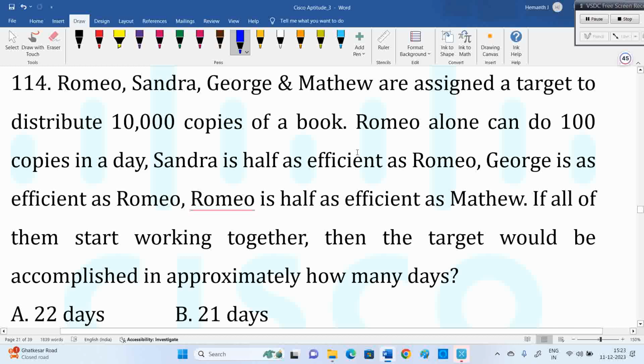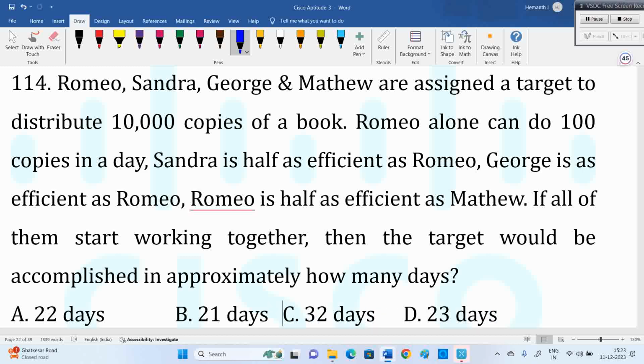Now this one. At least a worthwhile question after all the basic discussions. Everyone try this. Don't judge the question by seeing its length. The question is actually an easy one, not too difficult. Total how many copies are there? 10,000 copies. Romeo can do 100 copies. Sandra is half as efficient, means 50 copies in one day.